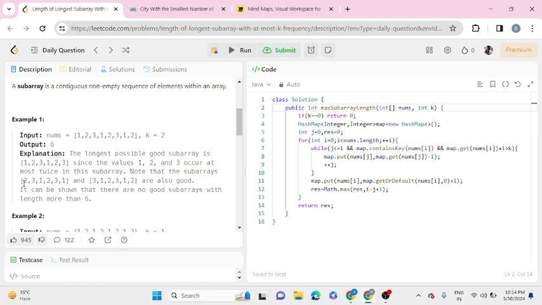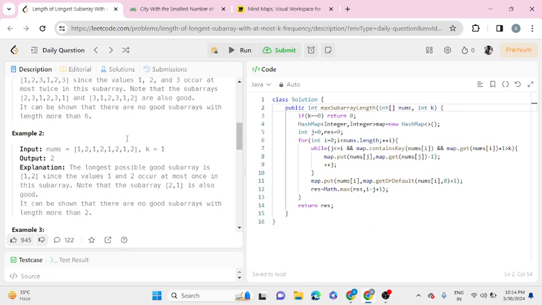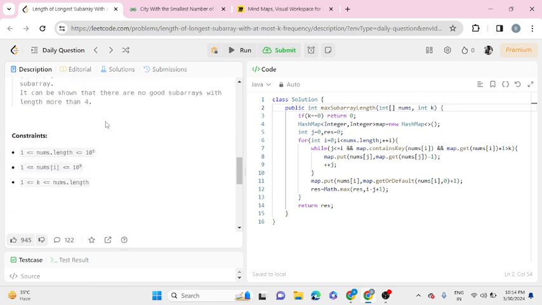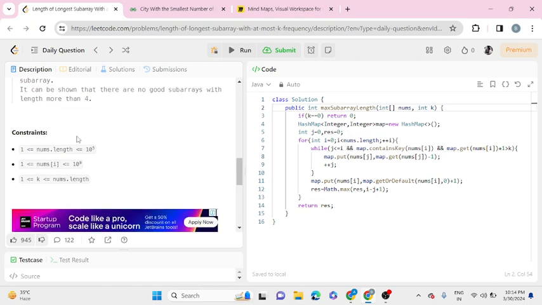Now the possible answer could also be 2 3 1 2 3 1, but as we have already encountered a subarray with length 6, it's fine if we don't consider that. In the second example, k is 1, and the longest subarray that we could form is of length 2, like 1 2, or 2 1, and so on. Our constraints are: nums.length is between 1 and 10^5, the elements in nums are between 1 and 10^9, and k is between 1 and nums.length.